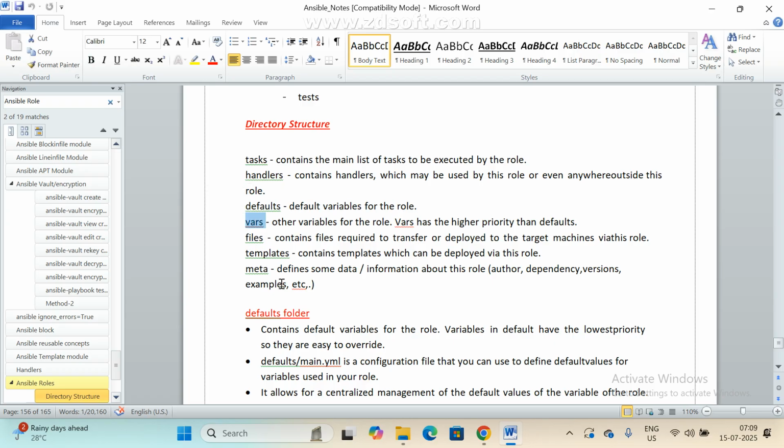Now there is one more folder, variables. So there are other variables for the role. Variables has the highest priority compared to default. We can declare variables here or here. Wherever we want, we can declare, but compared to default, the variables folder is the high priority.